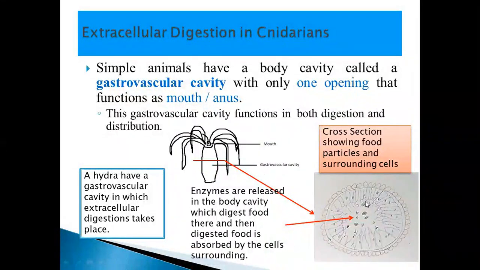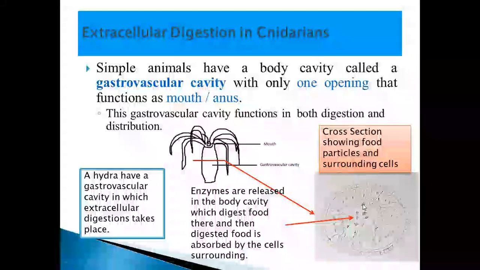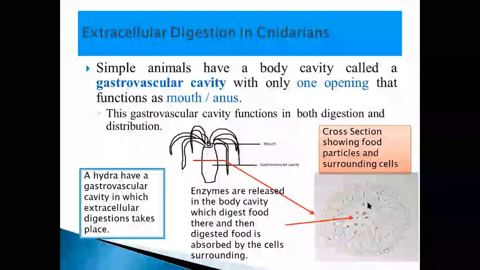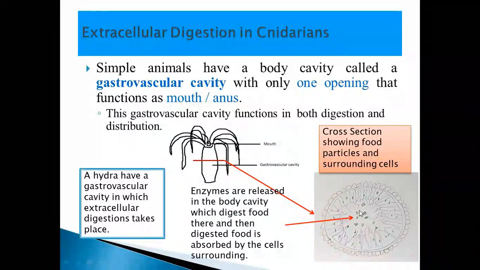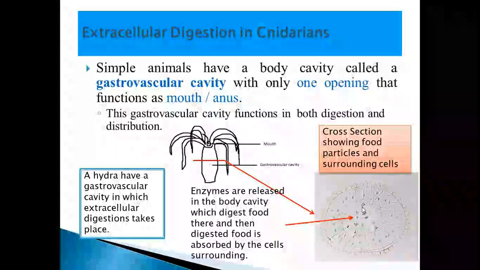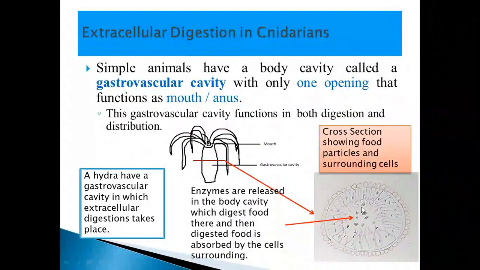Some of the cells release enzymes here to digest this food inside the water right here. So now this digested food moves here and there in the water, and cells absorb this food. So this is how digestion actually happens extracellularly, outside the cell but inside the body cavity, and then the digested food is absorbed by the cells. So this is called extracellular digestion.